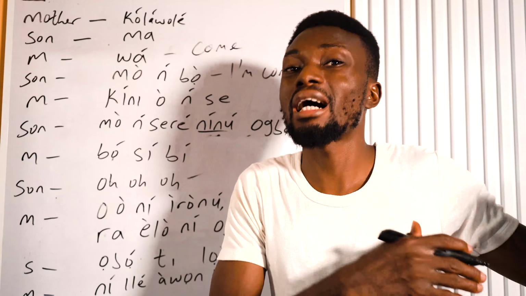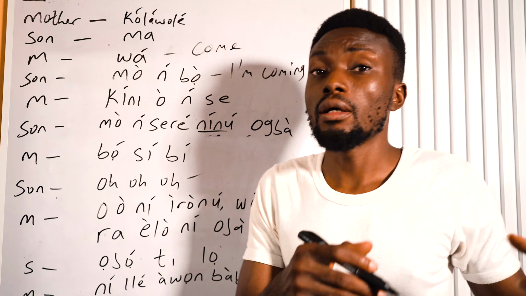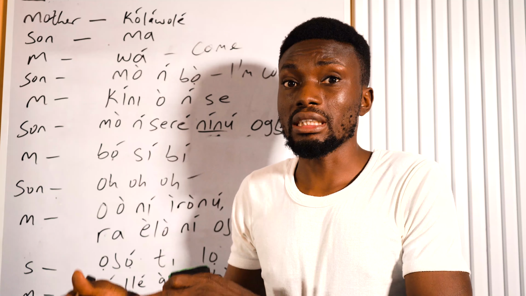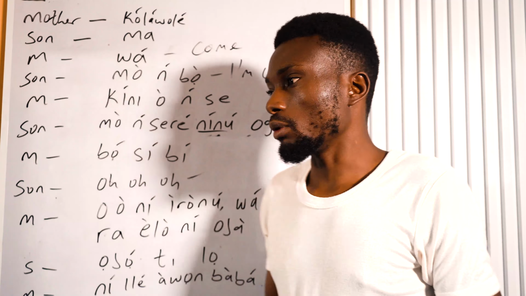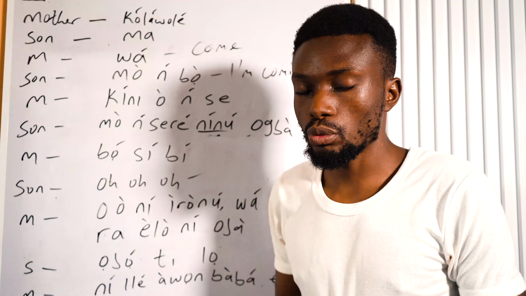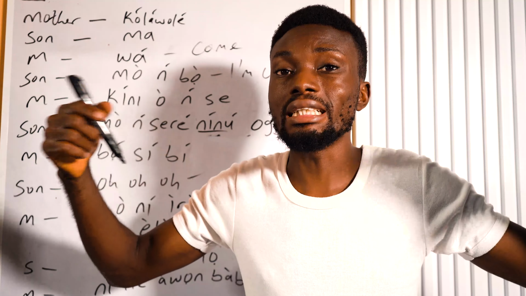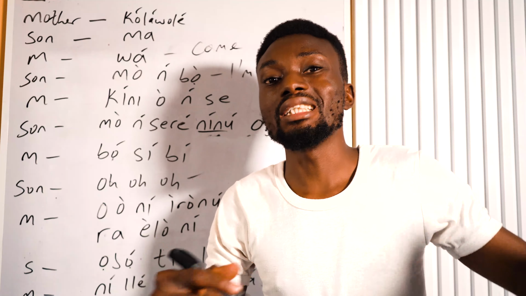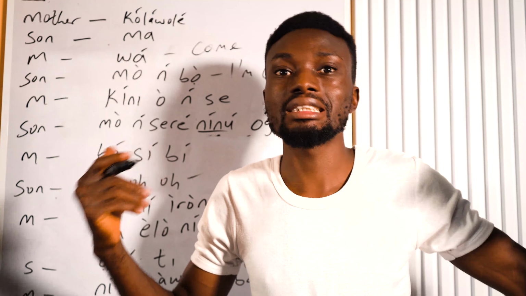Of course, we also use ma for don't, depending on the context. If we use ma, the next one that will come is a verb, like ma lo, don't go. Ma jeun, don't eat. But in this simple sentence, it is o that we use. I can say mi o ni. Won o ni ironu. They don't have understanding, or they don't really think deep.